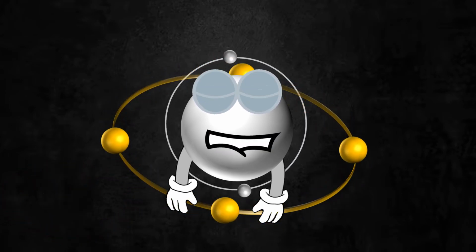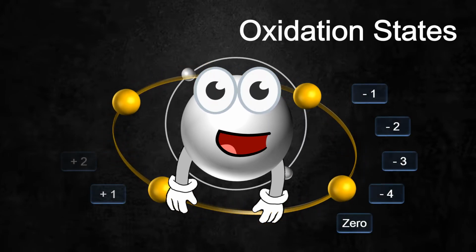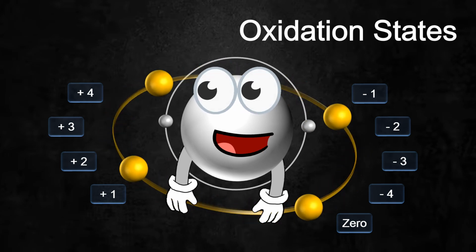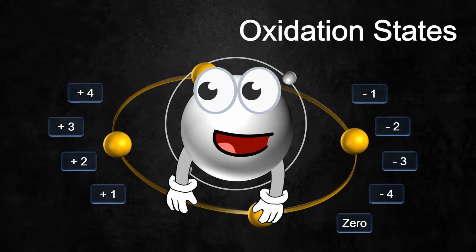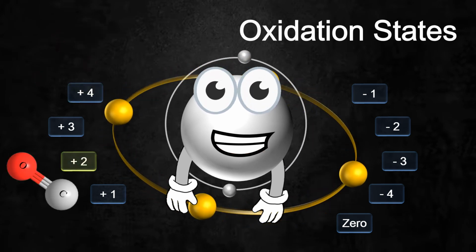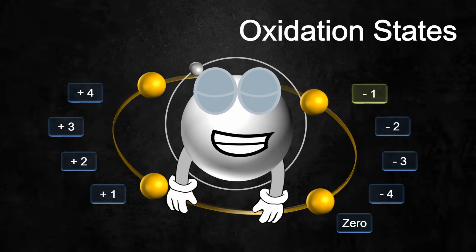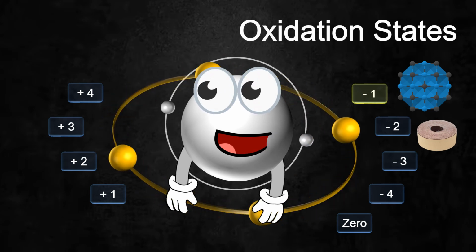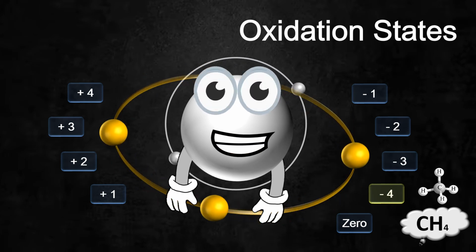This is what makes me have different oxidation states in my compounds, from -4 to +4, depending on the electronegativity of the attached atom. For example, my oxidation state is +4 in carbonate compounds, +2 in carbon monoxide, and -1 in carbide compounds such as tungsten carbide, which is used as a sintered material, and -4 in some organic compounds such as methane.